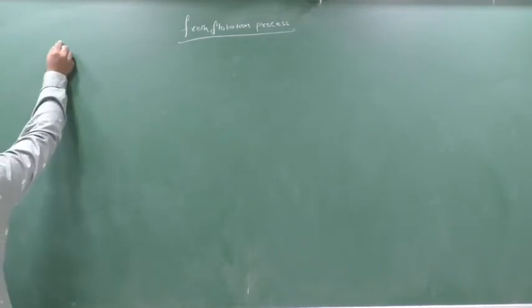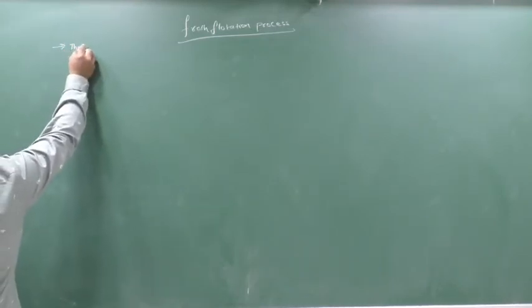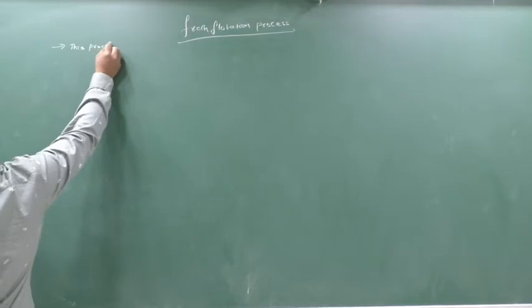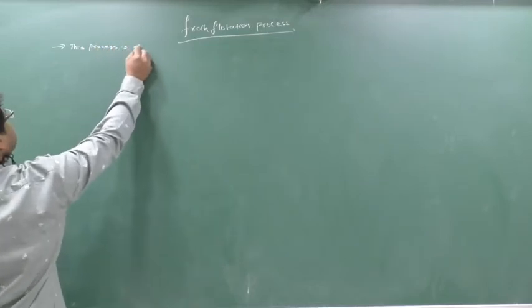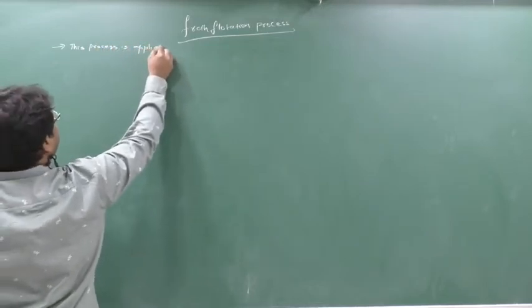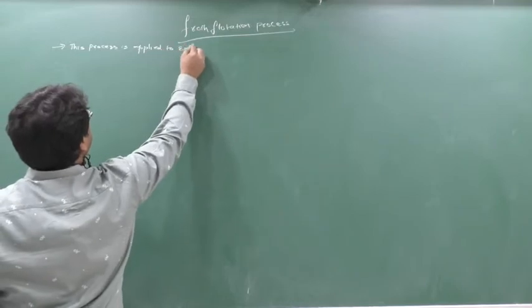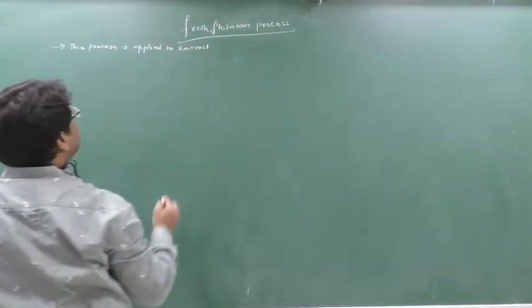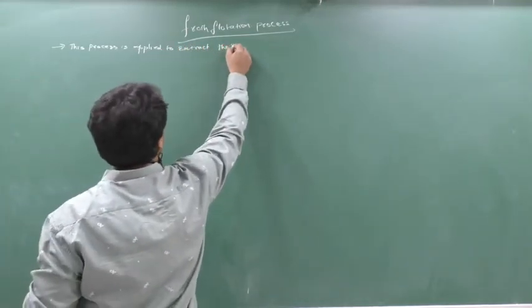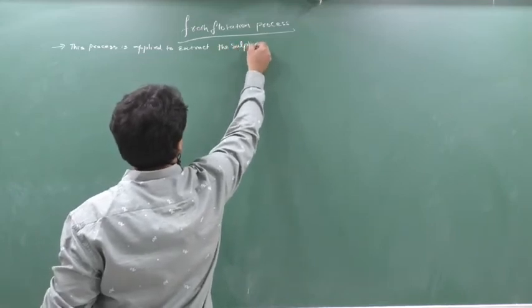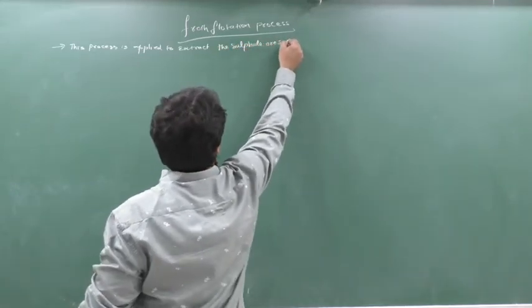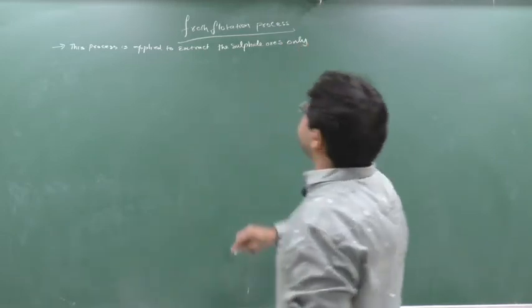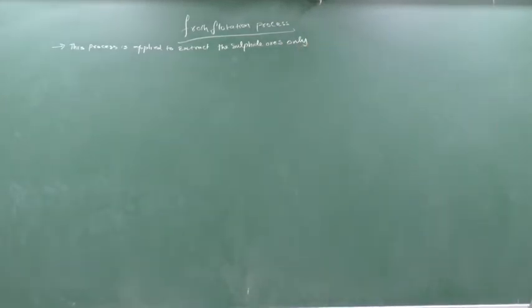So the first point is that this process is applied to extract the sulfide ores only. This process is only employed to which kind of ores?